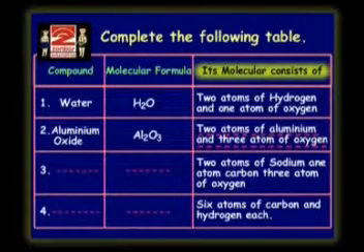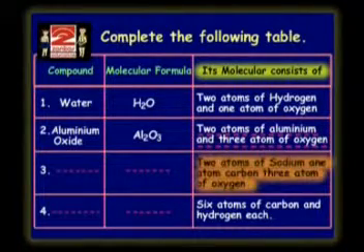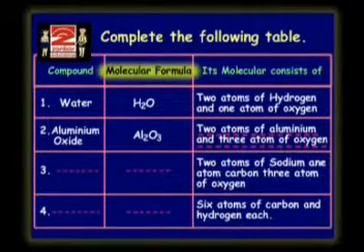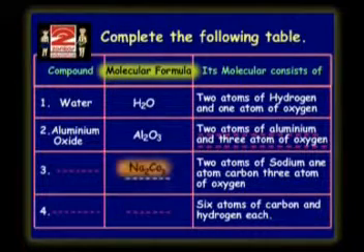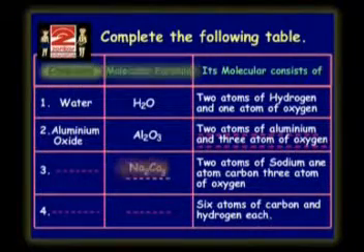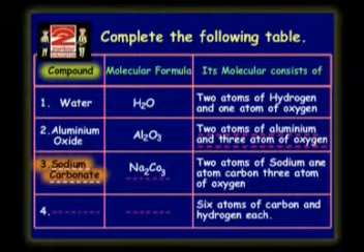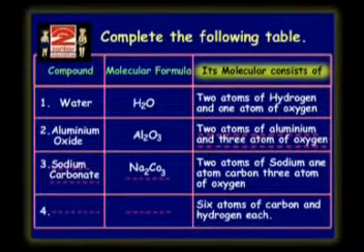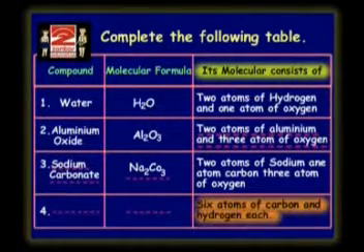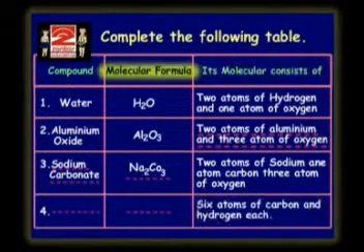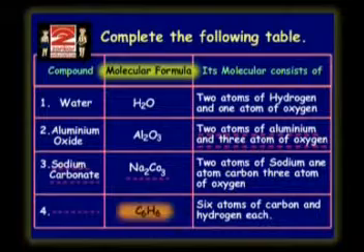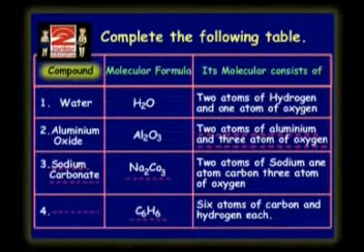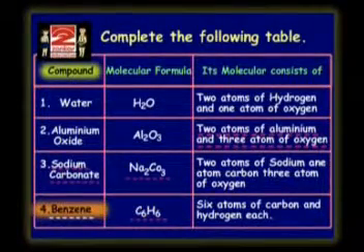Now, the molecule consists of 2 atoms of sodium, 1 atom of carbon and 3 atoms of oxygen. So, the molecular formula is Na2CO3 and the compound is sodium carbonate. Now, the molecule consists of 6 atoms of carbon and hydrogen each. So, the molecular formula is C6H6 and the compound is benzene.